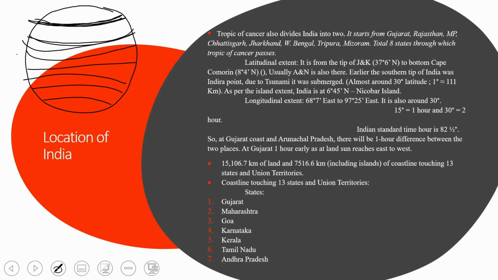If there is a place here, its location is given by its latitudinal line, for example 2 degree north, 60 degree north, 70 degree north or 90 degree north.